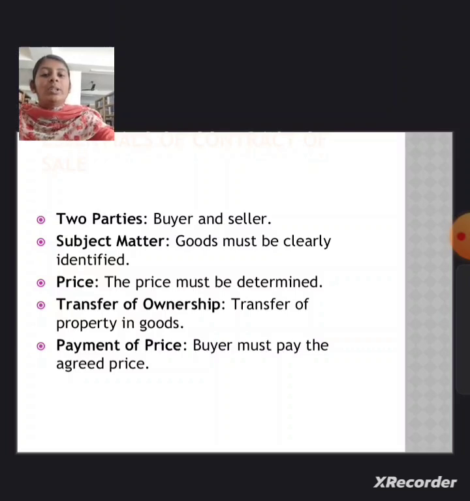Subject matter: goods must be clear and identified. Price must be determined. Transfer of ownership: there must be a transfer of ownership of the goods. Payment of price: the buyer must pay the agreed price.